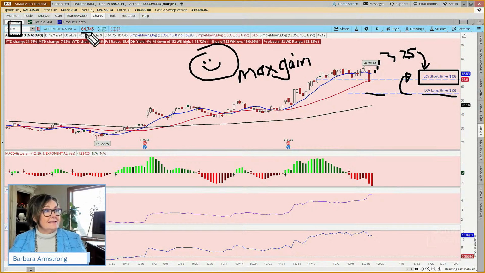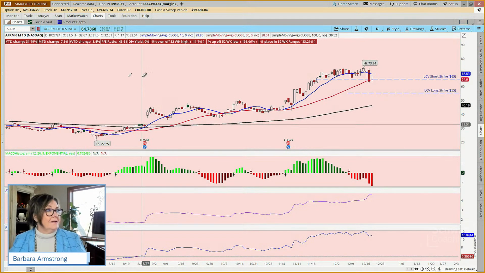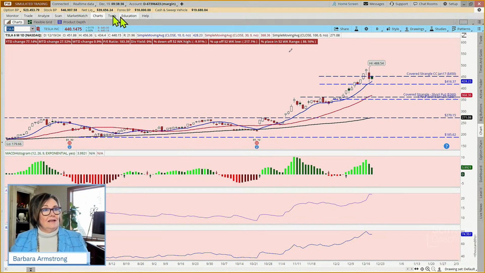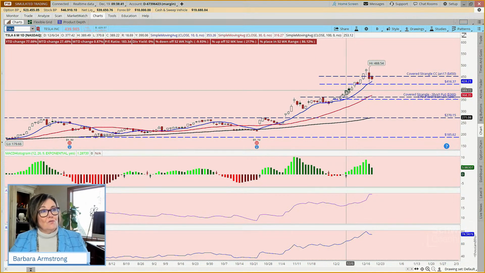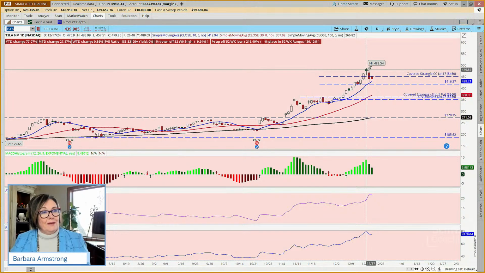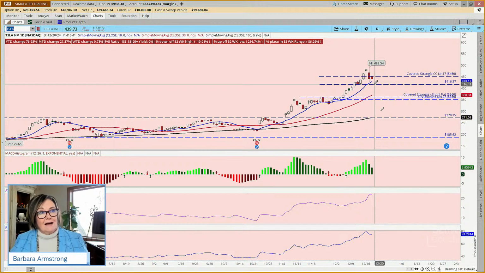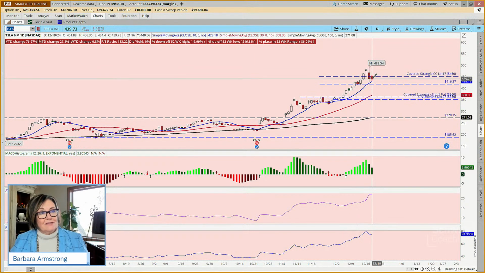Now, in this case, this is a $64 stock, so maybe we could afford to just buy the option. But if we're looking at a Tesla, for example, and let's go look at Tesla just to illustrate the point, we have a small account, and this is a $440 stock. So what do we have here? We've got this big bull flag setting up. And this was green a minute ago. It's going back and forth, so we may look at this again tomorrow.